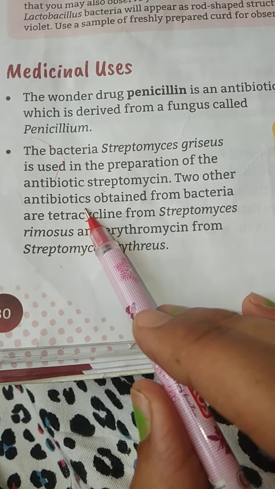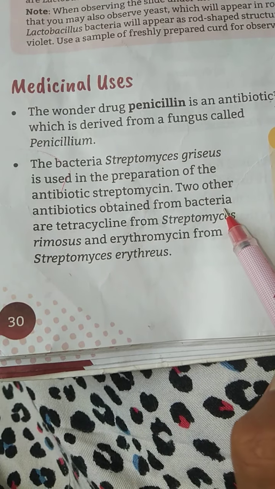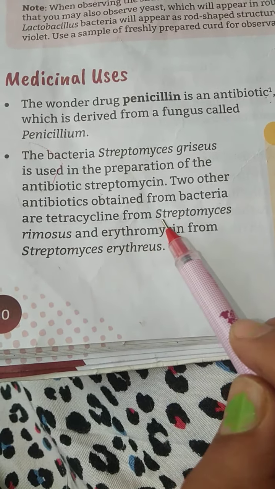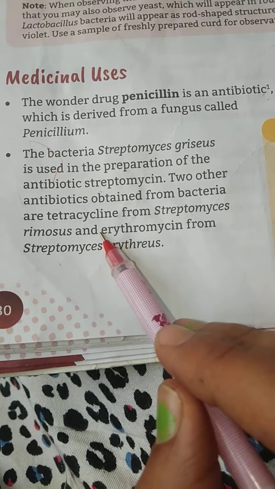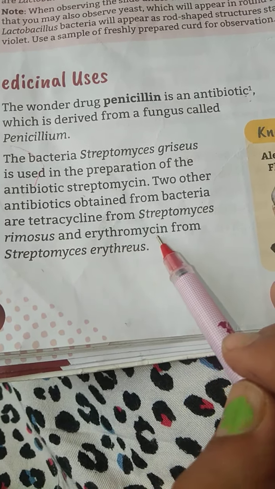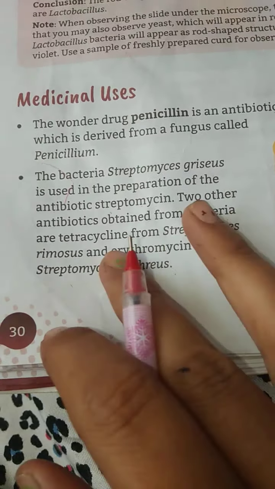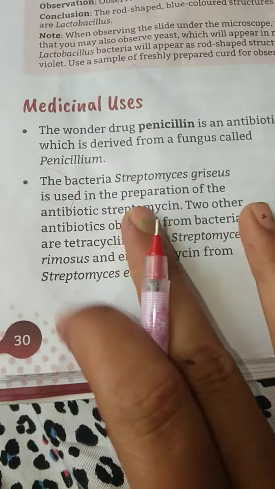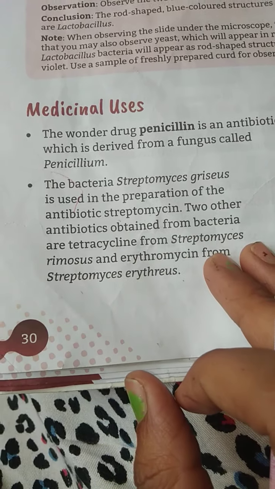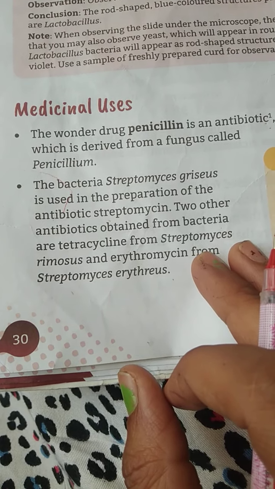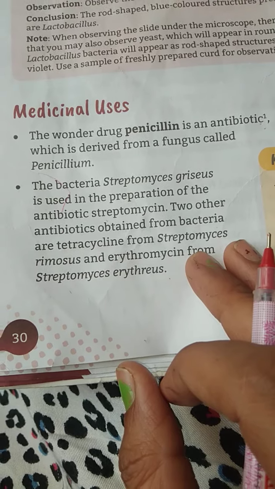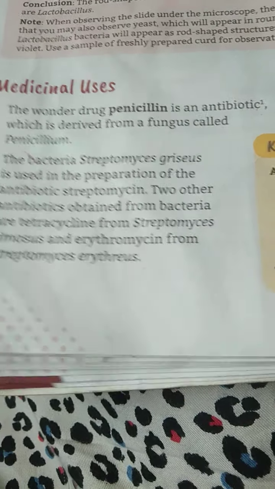Two other antibiotics obtained from bacteria are tetracycline from Streptomyces rimosus and erythromycin from Streptomyces erythraeus. These are names of bacteria and we can get antibiotics from these bacteria which are very useful to cure any particular disease.